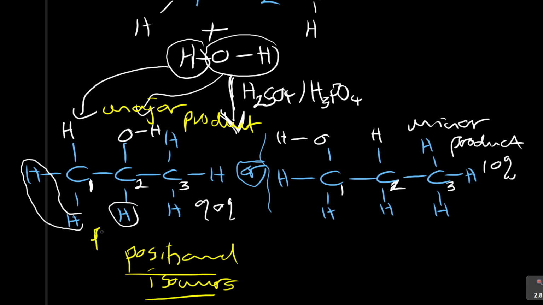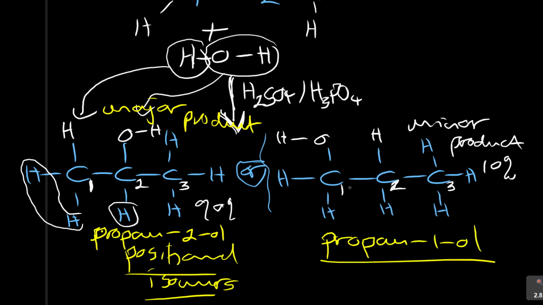It's propan-2-ol, and this one is propan-1-ol, which is propanol. It's fine to write it propanol, propan-1-ol, just to be specific. Even if you say propanol, it automatically means propan-1-ol. Propanol or propan-2-ol: positional isomers.